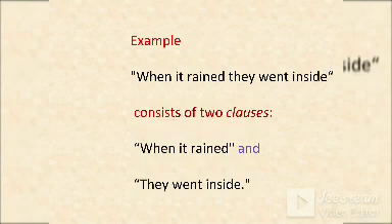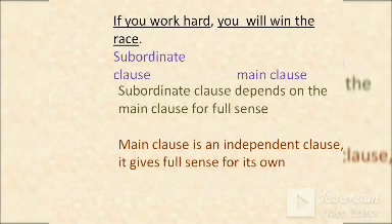Here we have some more sentences. If you observe this sentence, you could understand what is a subordinate clause and what is a main clause. That means in clauses, there are two types. First one is subordinate clause and the second one is main clause.